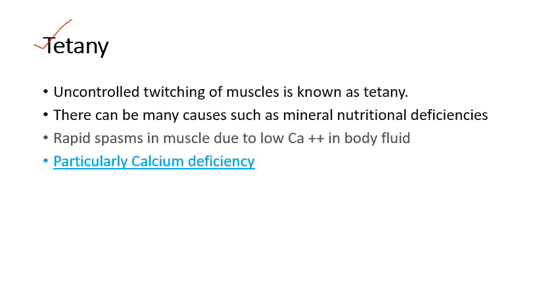Tetany is, you can say, uncontrolled twitching. Uncontrolled twitching means muscles get pulled within the muscles. Twitching means muscles get pulled. That is because of ultimately calcium deficiency in the body fluid. That is, if there is less calcium in the body, it causes spasmic muscle contraction, rapid muscle contraction, that is twitching muscle contraction, because there is a deficiency of calcium in the body. So that is particularly what we call tetany.